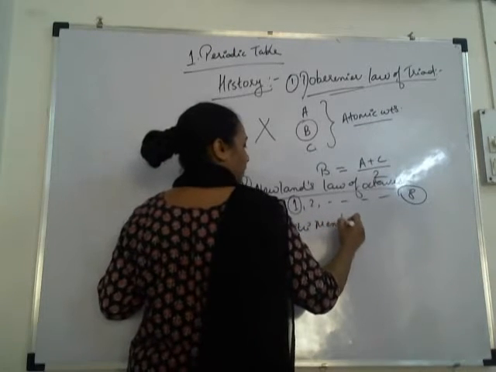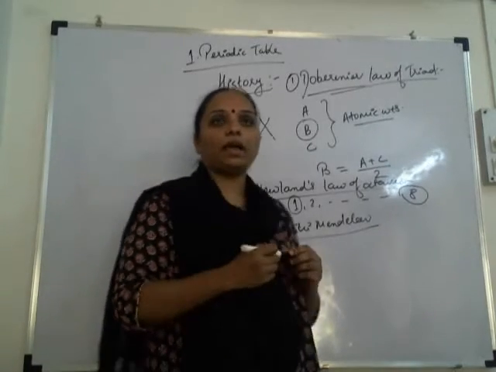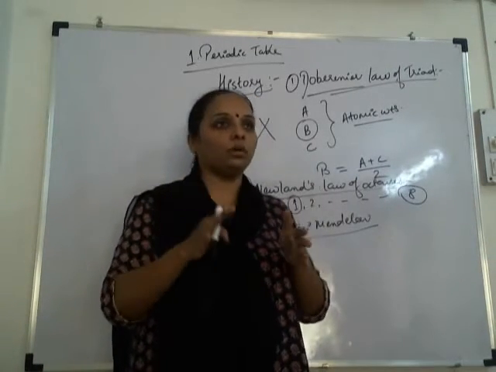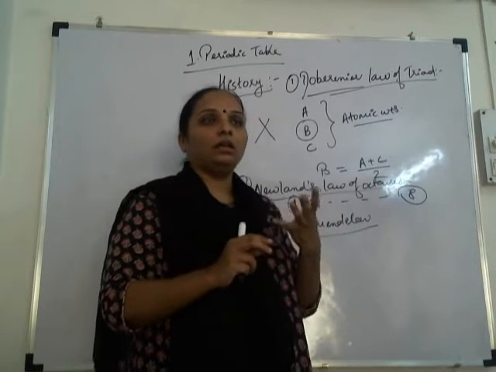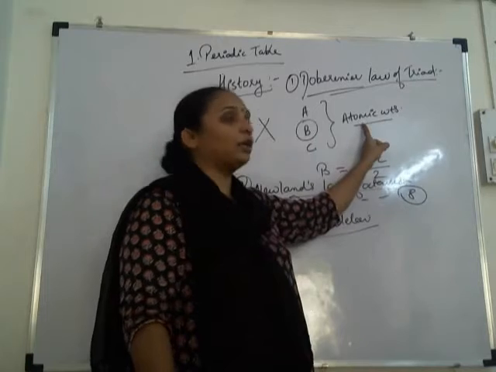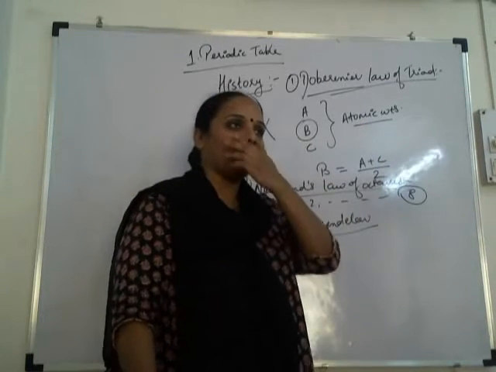Okay? Dmitri Mendeleev, he also arranged the periodic table according to rows and columns. Okay? But again, he considered the fundamental property of atomic weights. Again, he arranged the elements according to increasing atomic weight.